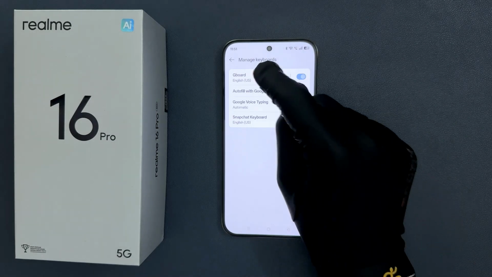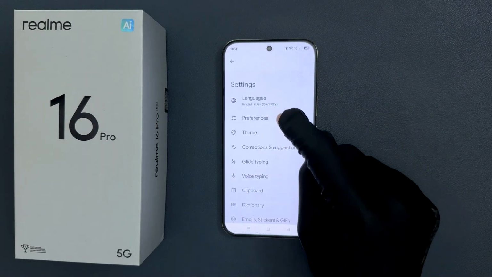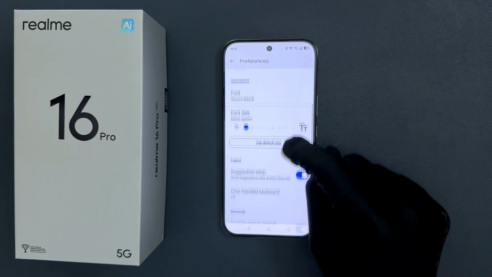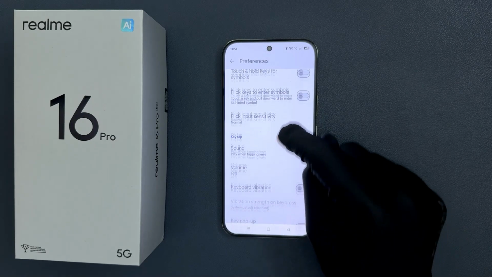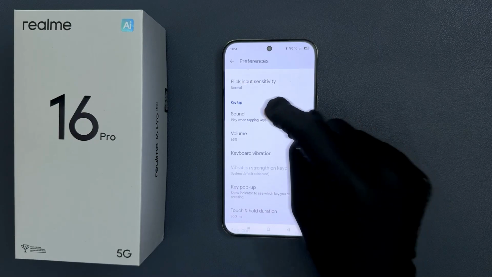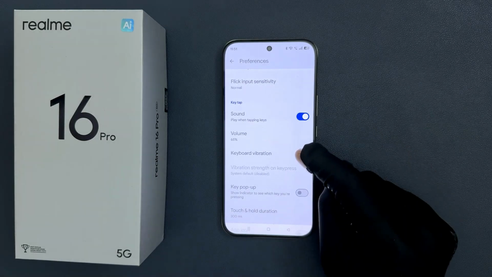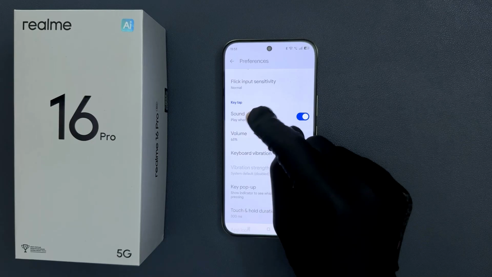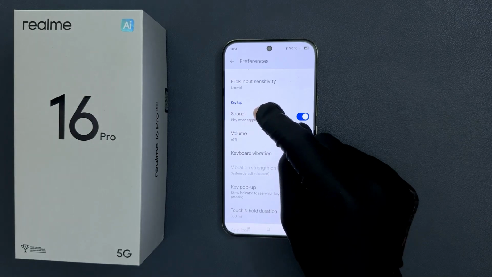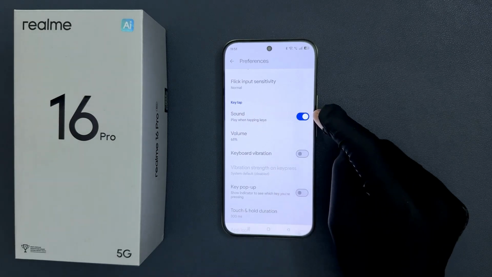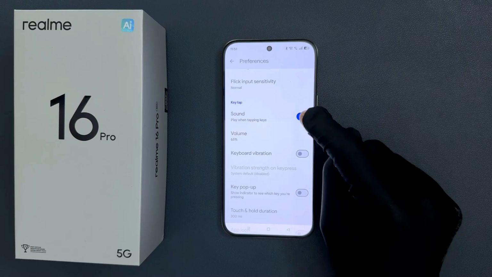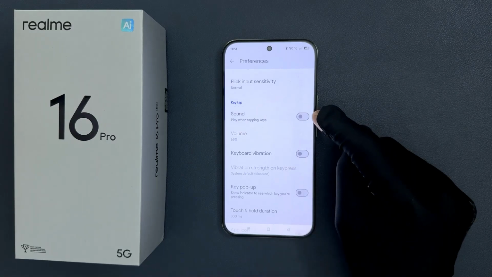Let me tap on it and then tap on preferences, and then scroll down to the key tap section, and in this section we have to come to sound. So we have to turn it off. To turn it off, just tap on this toggle button. Let me tap on it, and you can see it's now turned off.